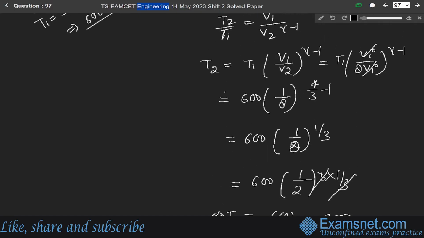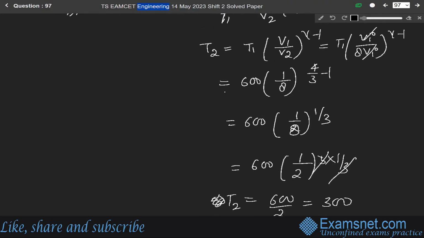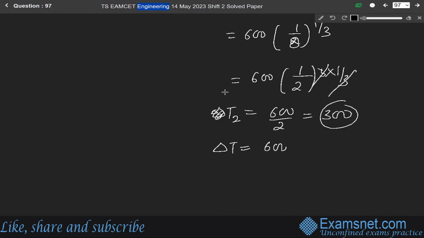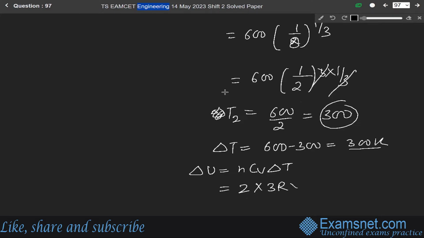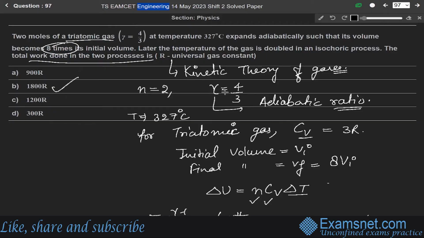From this we can find delta T. Initially it is 600 and final is 300. So 600 minus 300 is 300 Kelvin, delta T. So the work done will be equal to n CV delta T. Here n is 2, CV is 3R and delta T is 300. So it is 1800 R. So the answer is 1800 R.